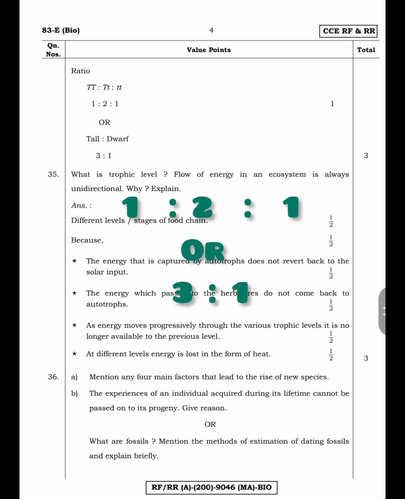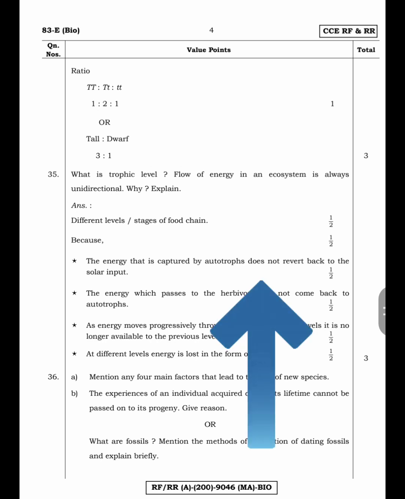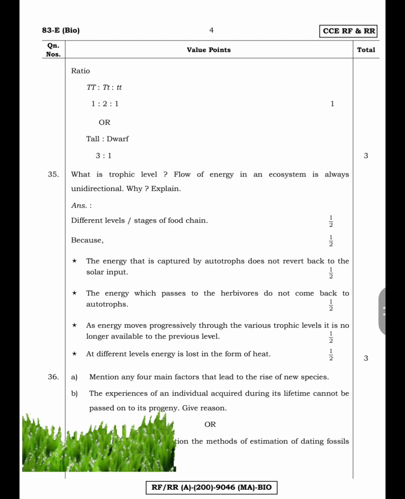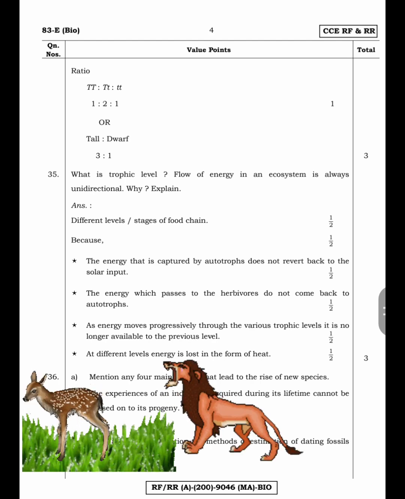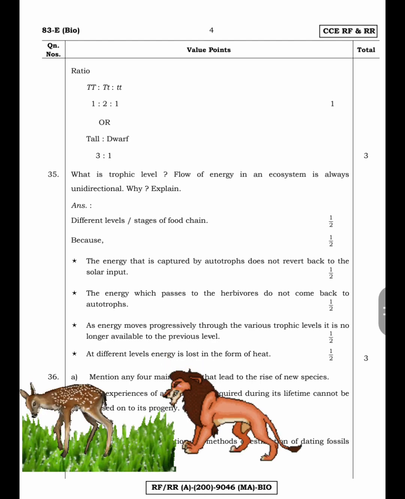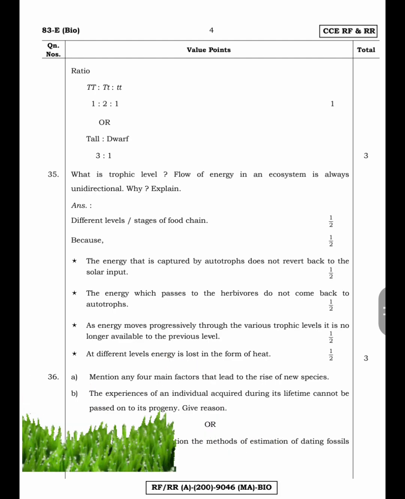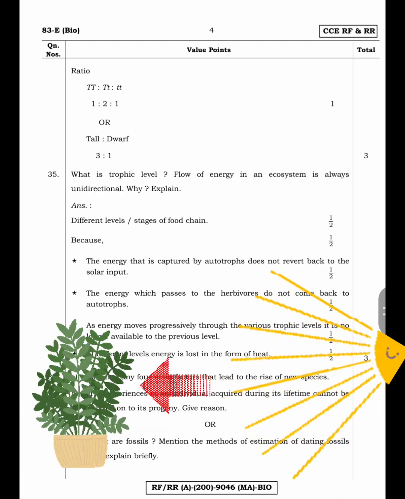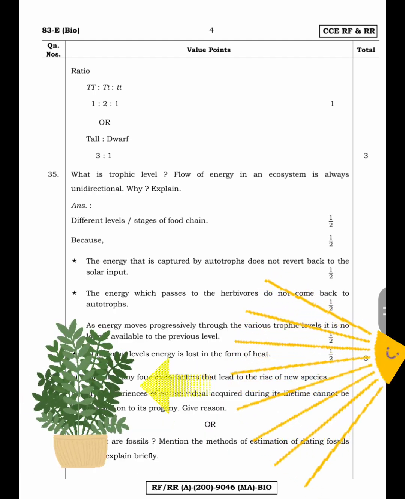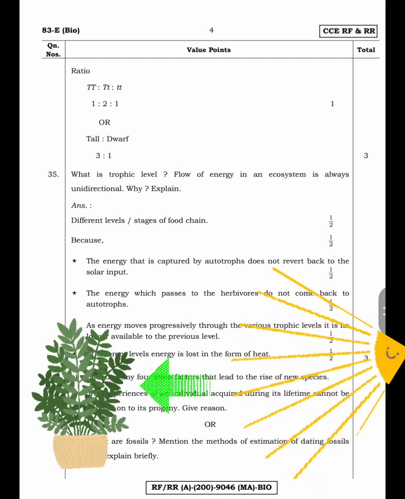Next 3 marks question. What is trophic level? The flow of energy in an ecosystem is always unidirectional. Why? Explain. The answer for trophic level: the different levels or stages of a food chain are called trophic levels. The flow of energy in an ecosystem is always unidirectional because the energy that is captured by autotrophs does not revert back to the solar input.